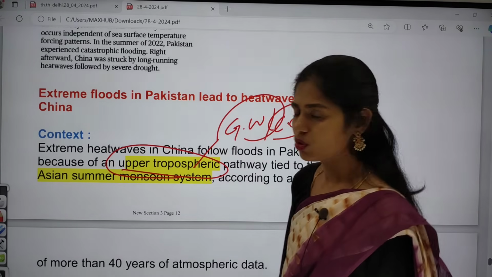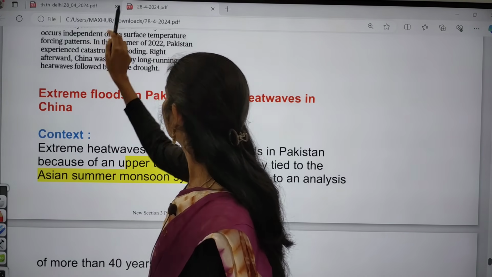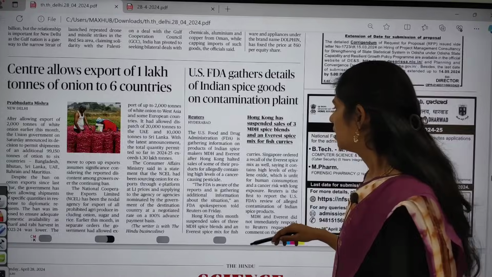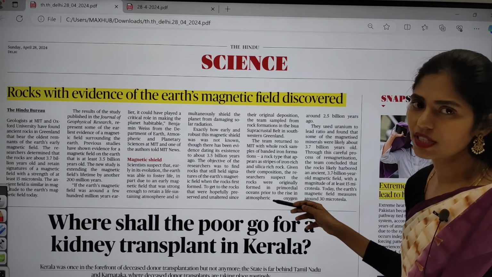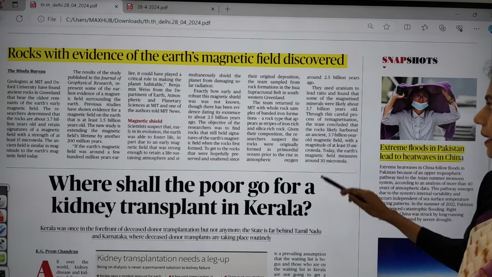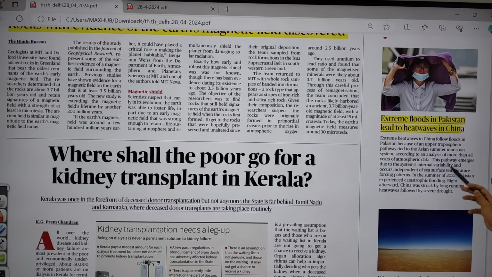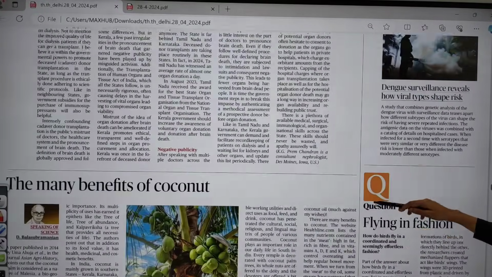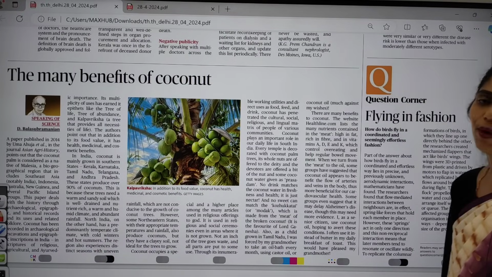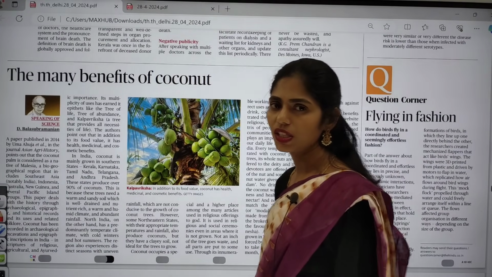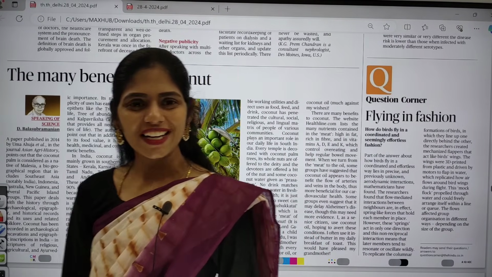Okay, so now let us move on to our Hindu paper. In this science page I discussed an article regarding evidence of a magnetic field, and one article about the extreme floods in Pakistan that led to heat waves in China, and that's all. These are the very important topics that appear in today's Hindu newspaper. So by this I am concluding.